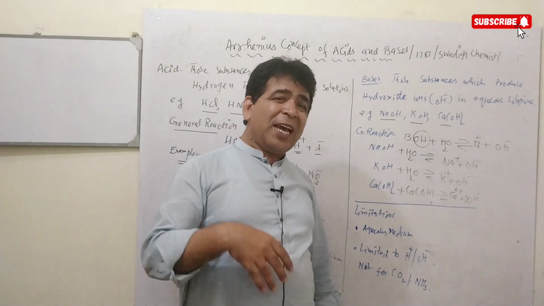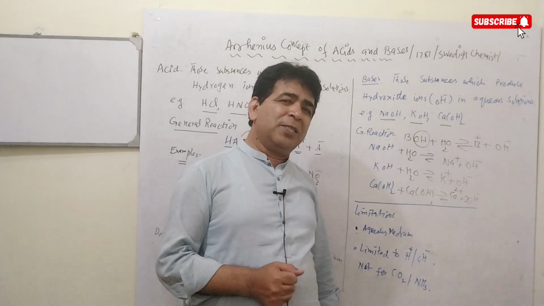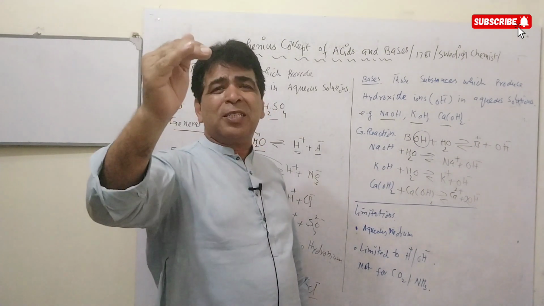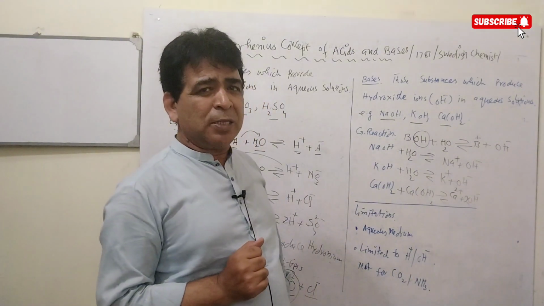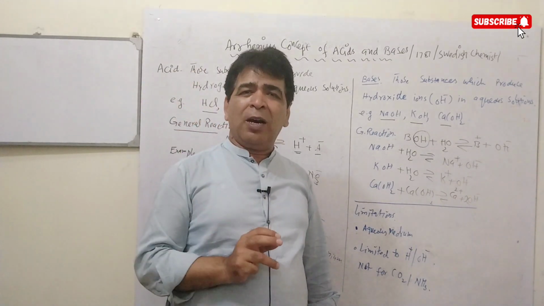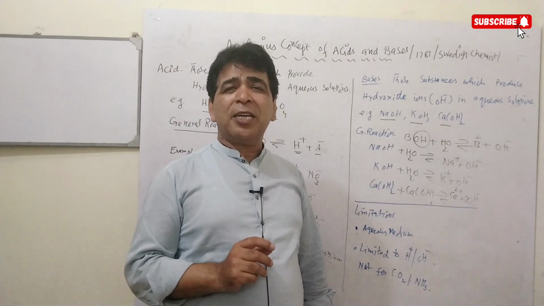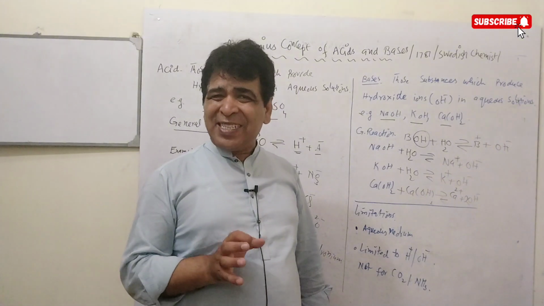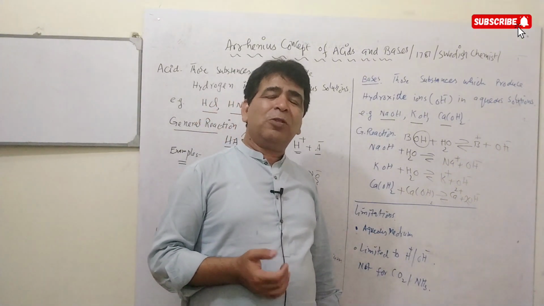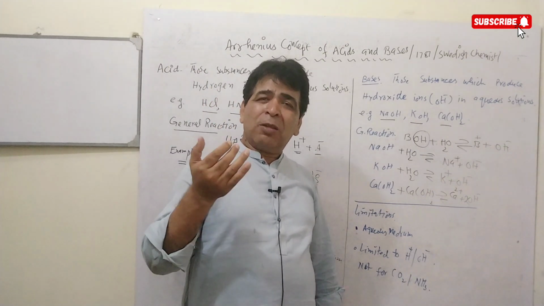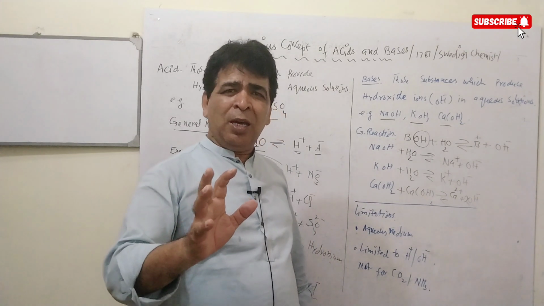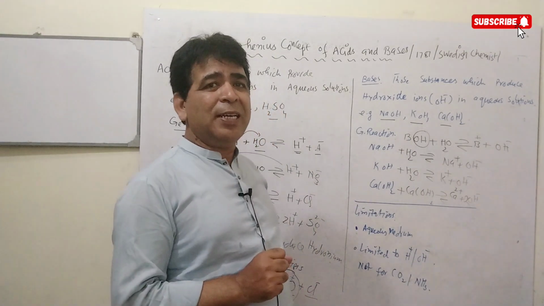Similarly, the second limitation of this concept is that it is limited to those acids which have H positive ions. This concept is not for those acids which don't have H positive ions. Like CO2 is an acidic gas, it is an acidic compound, but it doesn't have H positive ions. For CO2, there is no explanation in Arrhenius concept of why it is an acid.